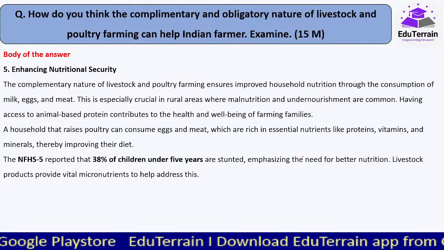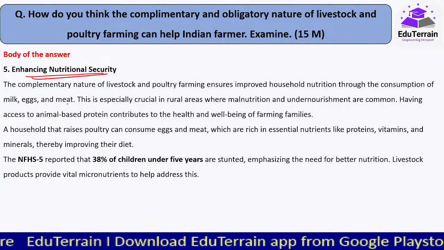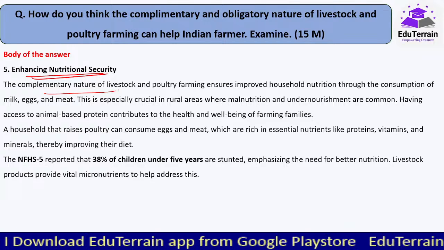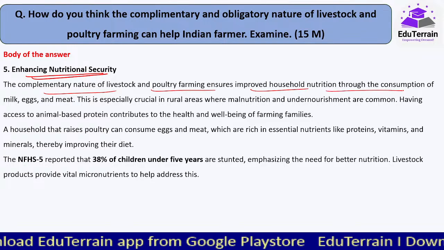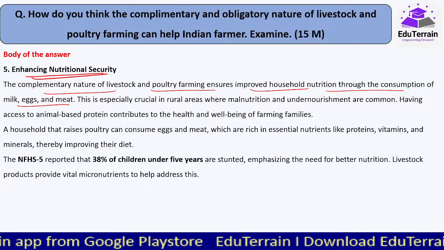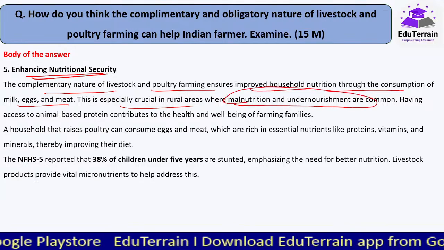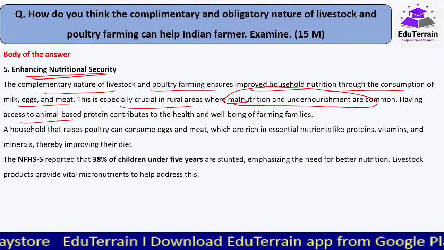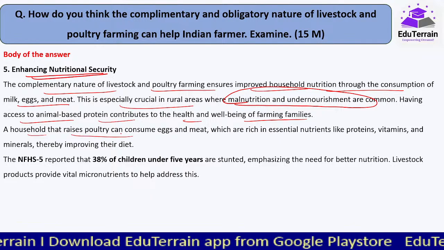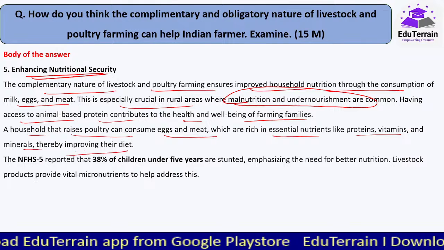Okay, so next important advantage, enhancing nutritional security. This मैंने second या first point में भी highlight किया था, but exclusively here. The complementary nature of livestock and poultry farming ensures improved household nutrition through the consumption of milk, eggs and meat. If not income, at least उनका nutritional requirement तो complete होगा. This is especially crucial in rural areas where malnutrition and undernutrition are most common. Having access to animal-based protein contributes to the health and well-being of farming families. A household that raises poultry can consume eggs and meat which are rich in essential nutrients like protein, vitamins and minerals, thereby improving their diet.